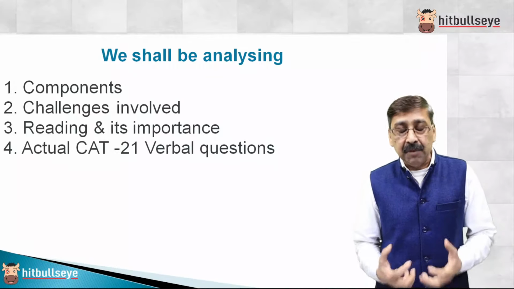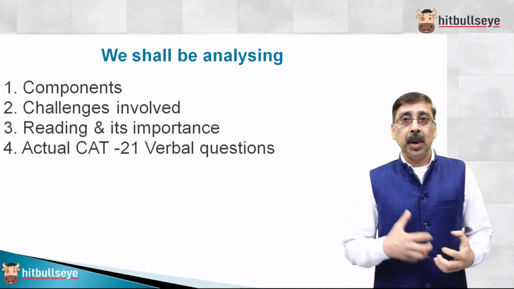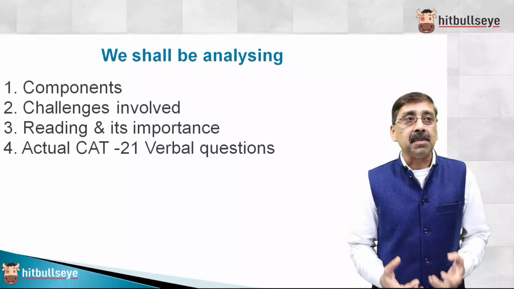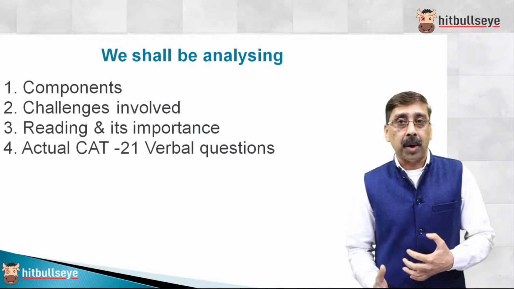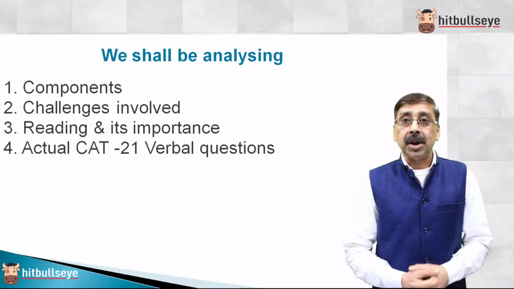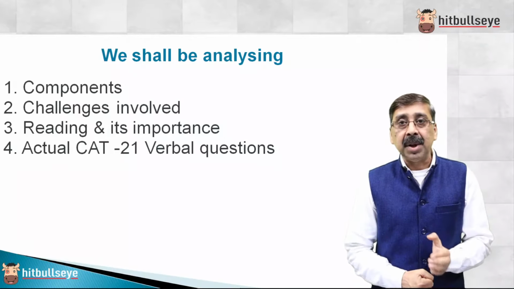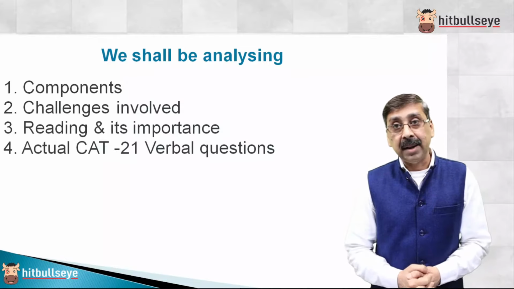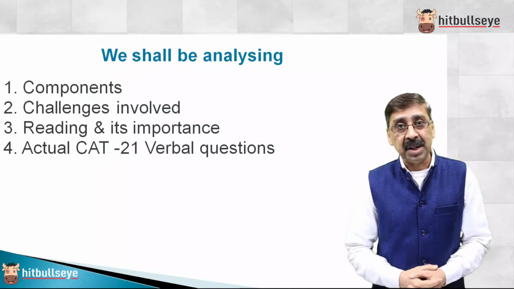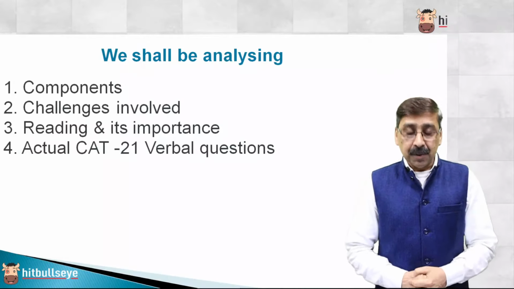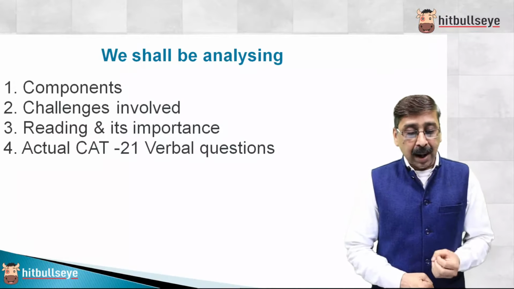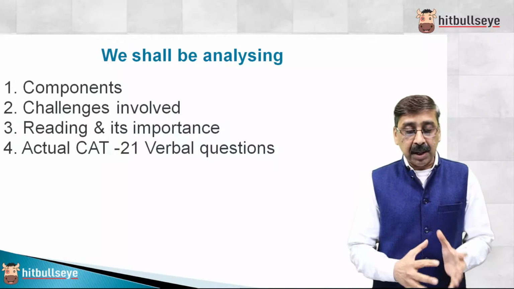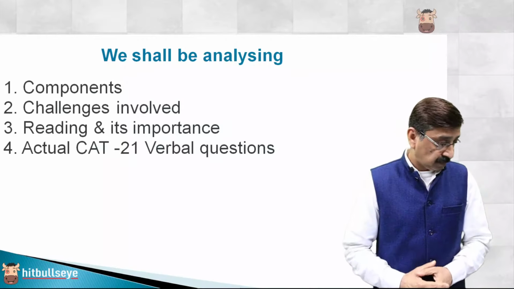We take this section very lightly, and throughout the course of preparation we just focus on mathematics and LRDI. I know that these two are very difficult subjects, but all 3 subjects are equally important, and to get calls from decent colleges we should have a sectional cutoff in every section, and overall it has to be 99.99 percentile, right? So the areas we will touch in this session are: challenges involved, third, reading and its importance, and actual CAT 21 verbal questions.